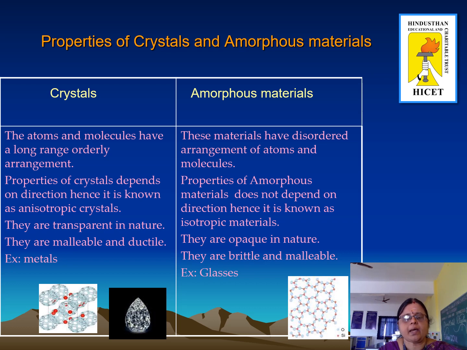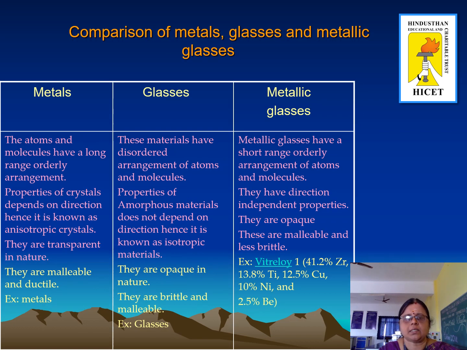Crystals are transparent in nature, whereas amorphous materials are opaque in nature. Crystals are malleable and ductile, and amorphous materials are brittle and malleable. Examples of crystals are all the metals, and the best example of amorphous materials is glasses.